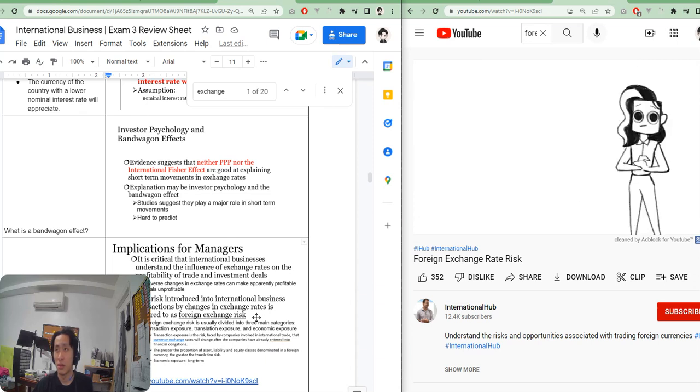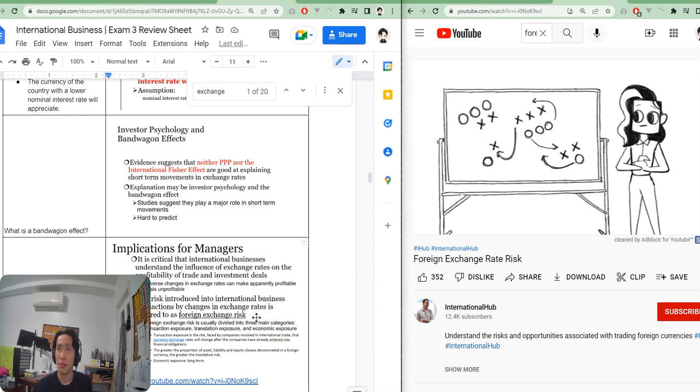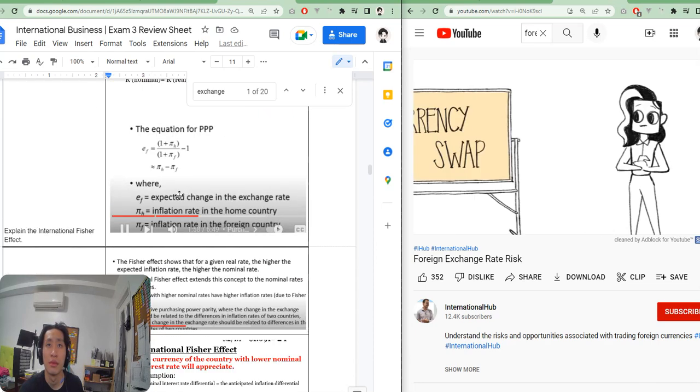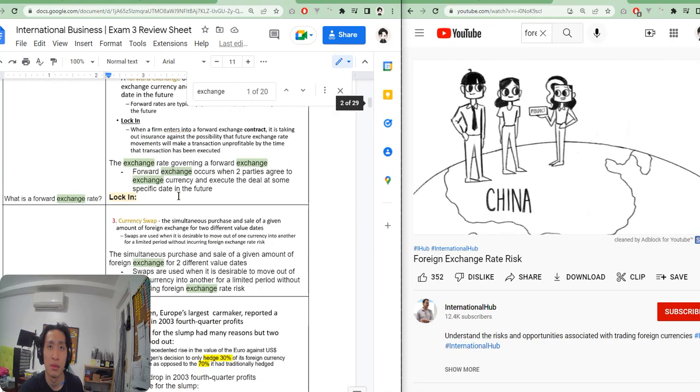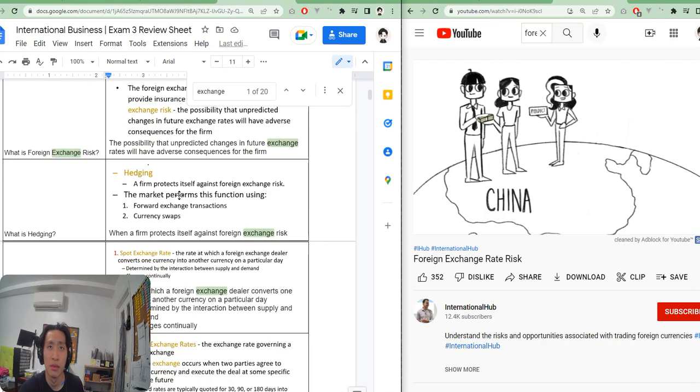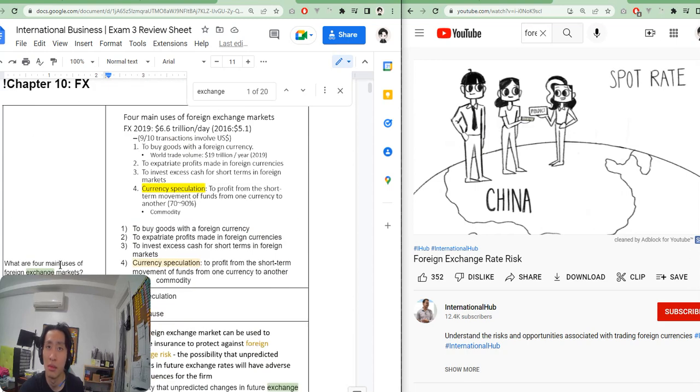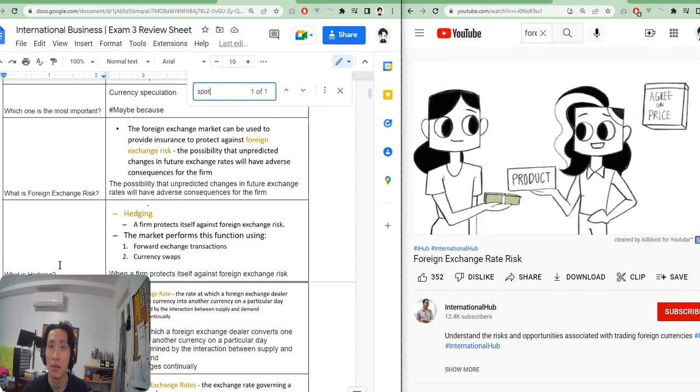Global firms seek to reduce or even eliminate this exchange rate risk by adopting one of three common strategies: spot rate exchanges, a hedge, or a currency swap. Let's take a look at each one of these strategies. Spot rate exchanges allow a firm to buy the needed foreign currency at the so-called spot rate at the time of the transaction. This eliminates the time gap between agreeing on a price and making the payment.